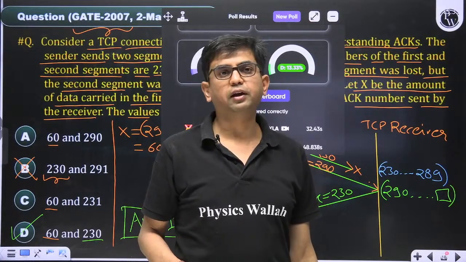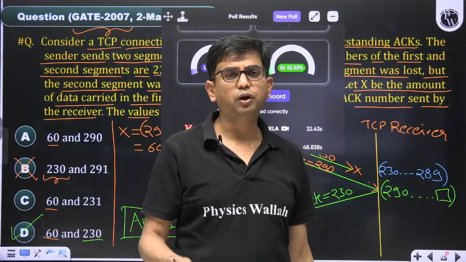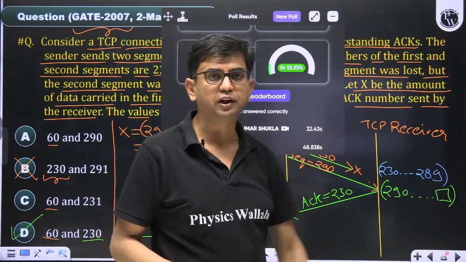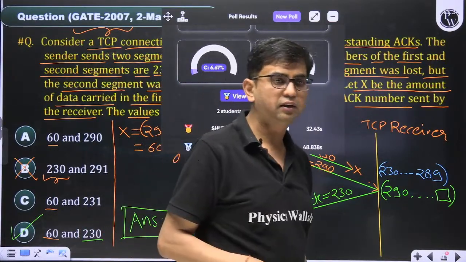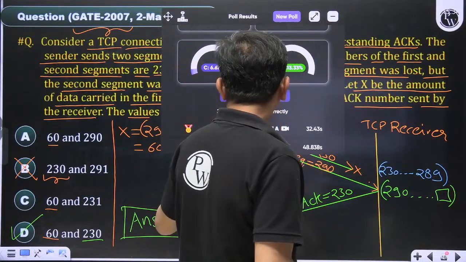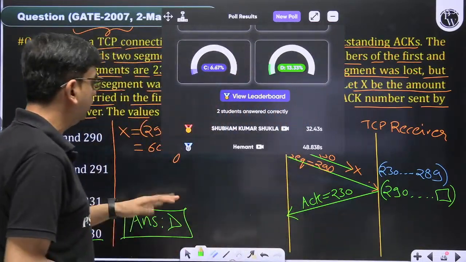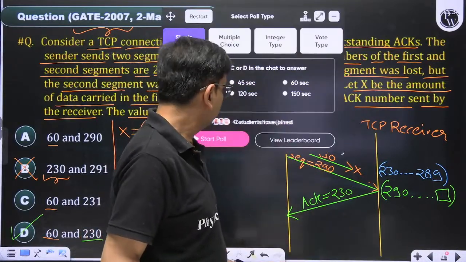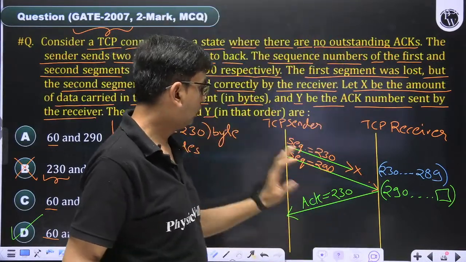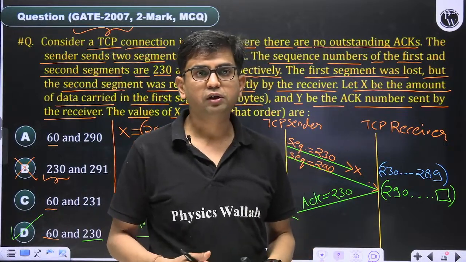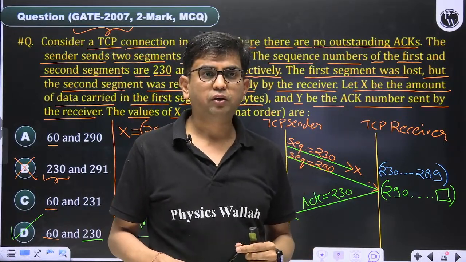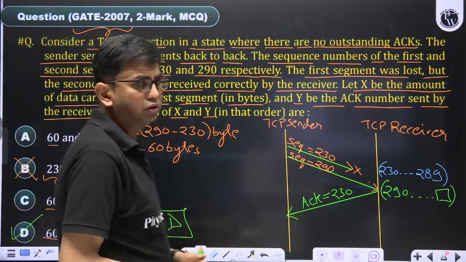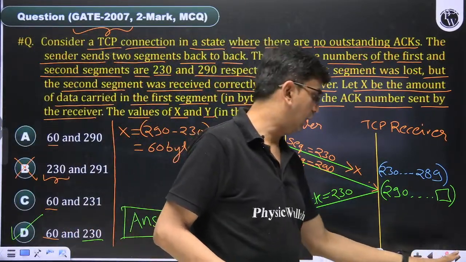Rohit Pratik is asking how to attempt the poll. Rohit, you have to answer over the comment. The poll is automatically fetching it. You have to write it as ABCD like that. So I think I have given less time to solve this question. So now tell me, is the concept clear or not? Any doubt with this question? Okay, then move ahead.